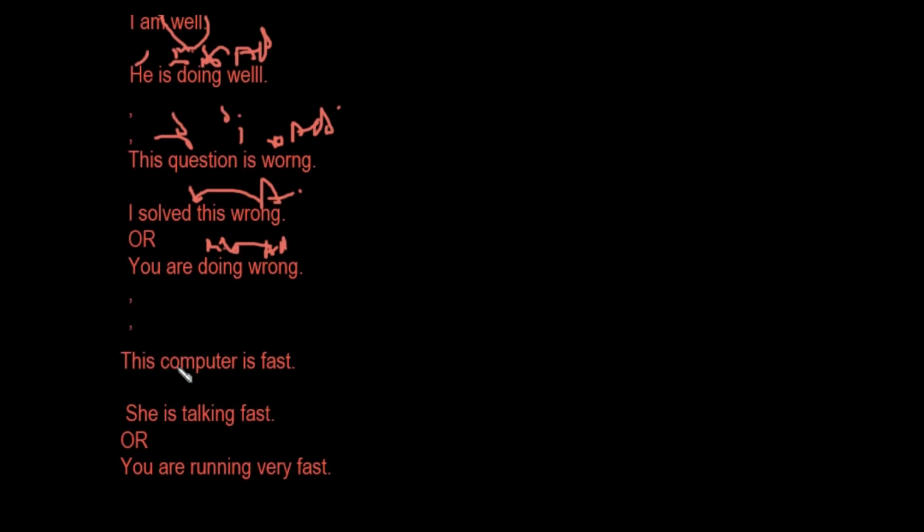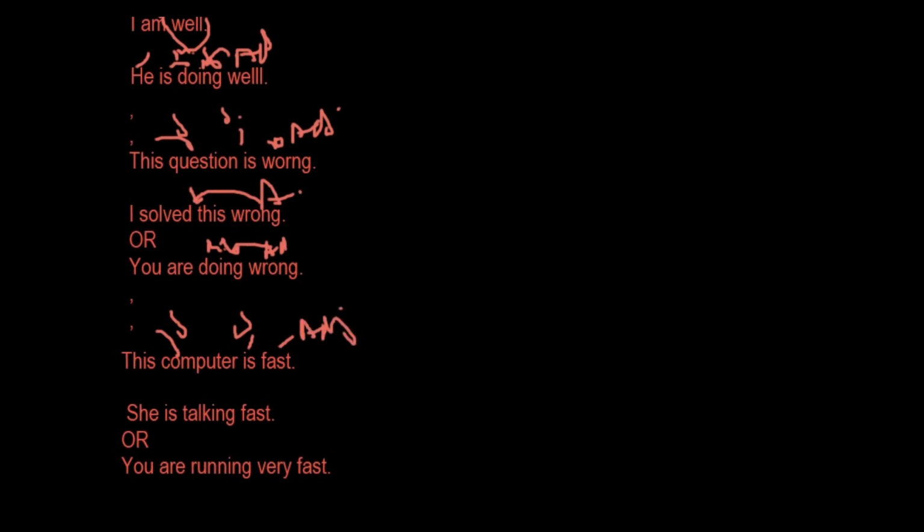The last one, this computer is fast. So this computer is the subject, is is a stative verb, and fast, of course, is an adjective. Or we can say she's talking fast. So she is the subject, is talking is a verb phrase, and talking here is a main verb, and fast is an adverb, because we have a main verb in this sentence.